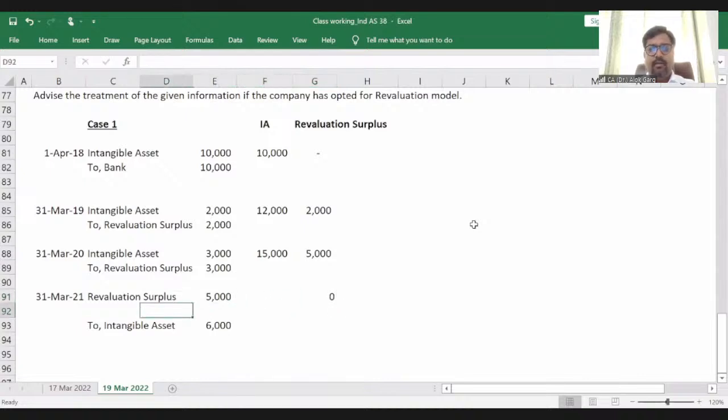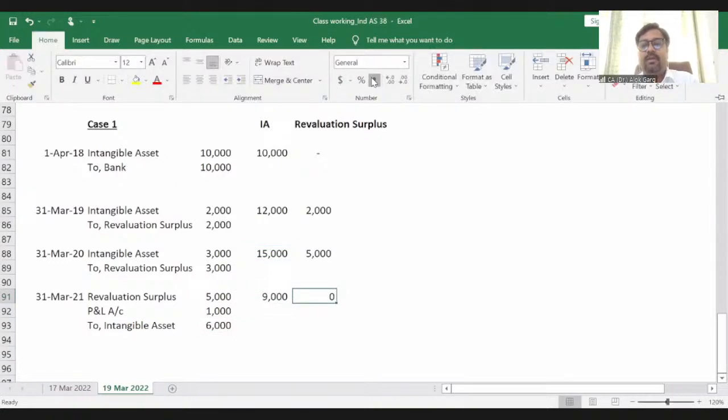And still you have a debit balance of 1,000. So what will be the entry for this debit balance of 1,000? This will be P&L account debit, impairment loss. Now, what is the balance of intangible asset? 15 minus 6, 9,000. And your revaluation surplus will become 0.